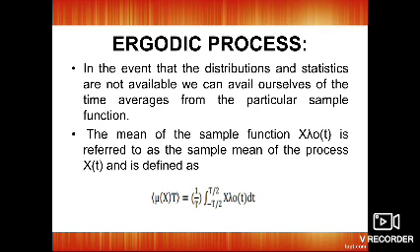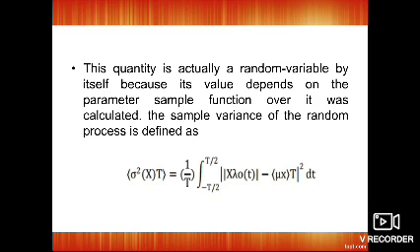So mu of x of t is equal to 1 by T, limit, integral varying from minus T by 2 to plus T by 2 of x lambda of t, that is the mean of the sample function. The quantity is actually a random variable by itself, because its value depends on the sample function over which it was calculated.